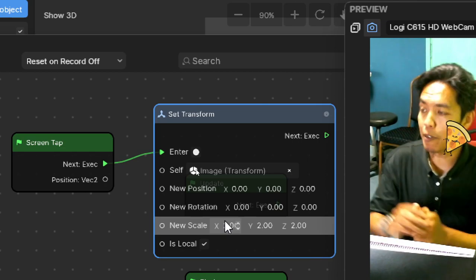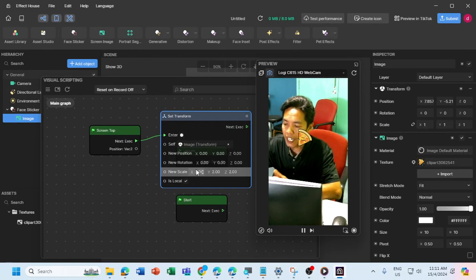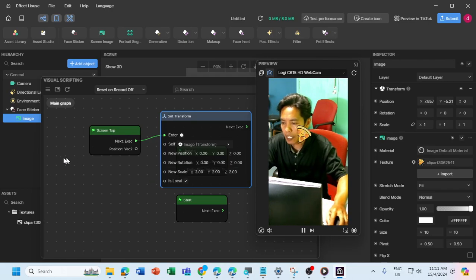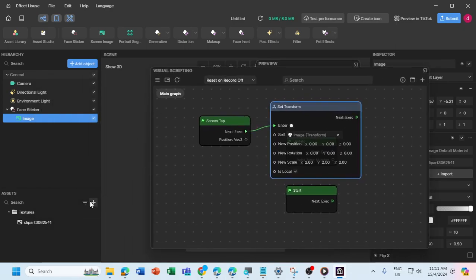Okay, let's try another one. Another one is we want to play an audio, yeah. So let's import an audio file. If you don't have an audio, you can quickly download a short audio file. Okay, I will add an audio file into my asset, click import, and then choose an audio file.